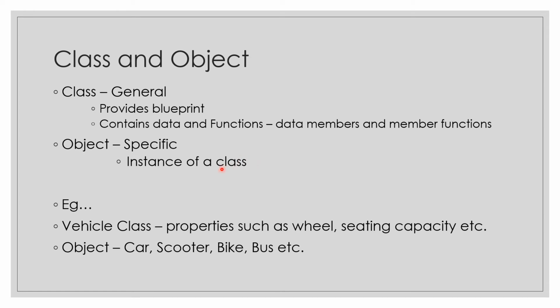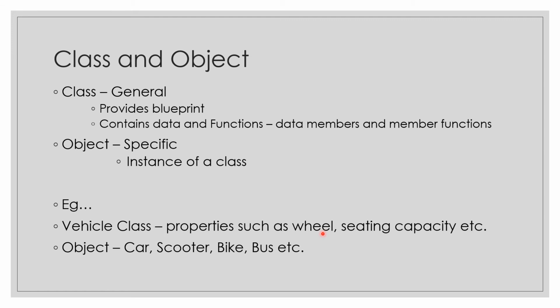Like here also I have mentioned one example, vehicle. So vehicle is a class. We have various types of vehicles. Each must have these properties, the wheel size, the sitting capacity, etc. So if you talk about some specific object like a BMW car or any scooter, any bike, any bus, all these must have the wheel size and the sitting capacity. But what the wheel size is, how much the sitting capacity of this object is, depends on the specific object we are talking about. But all these have these properties, so these properties will be part of a class.